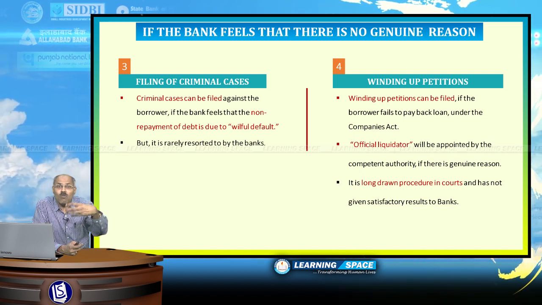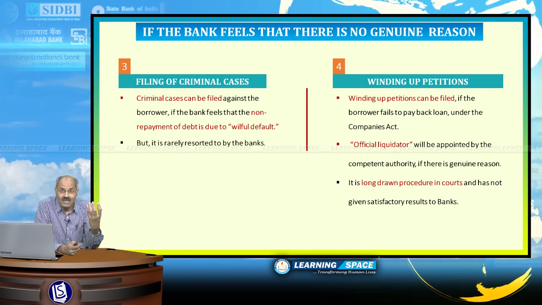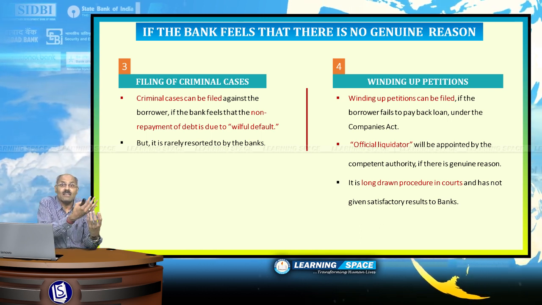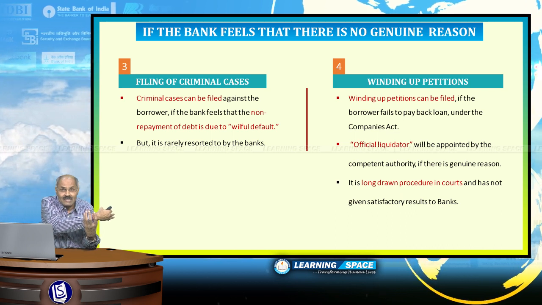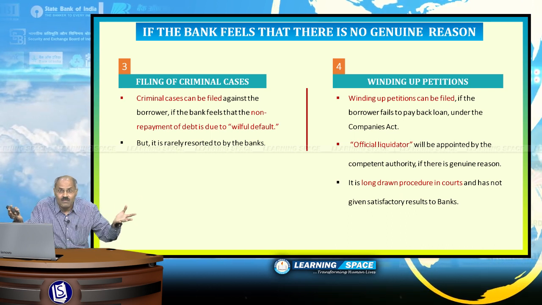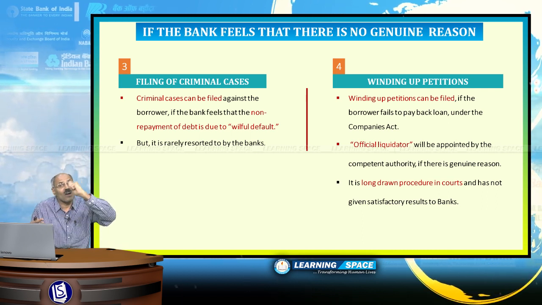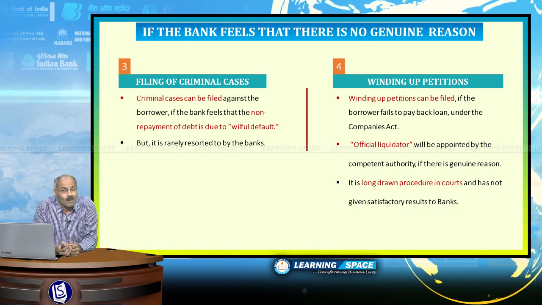Somebody has taken 1000 crores of a loan for establishing a manufacturing company, and subsequently he diverted that money for purchasing land in real estate. It is willful defaulting. Under such circumstances, banks can file criminal cases against the willful defaulters.